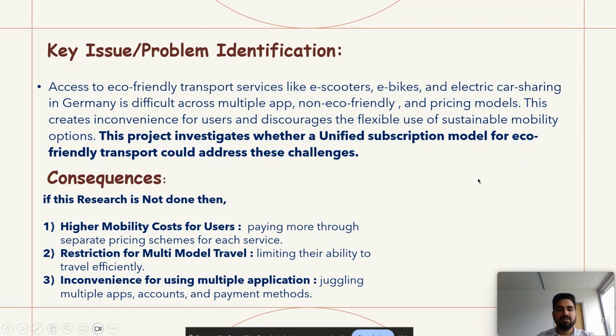So here are the consequences if this research is not done. First, we have a high cost of mobility because we are using different applications and subscribing to multiple models. Second, we have a restriction for multimodal travel because we don't have a single application for the different modes of transport. Third, it is a little inconvenient for us to use multiple applications on a single mobile, as we are juggling multiple application accounts and payment methods.